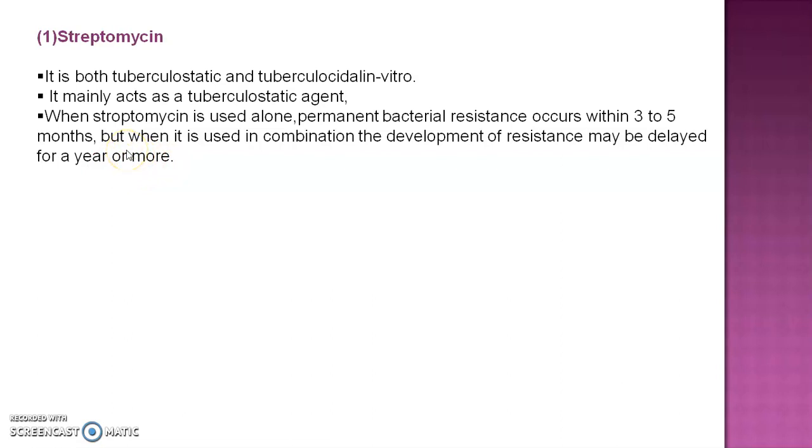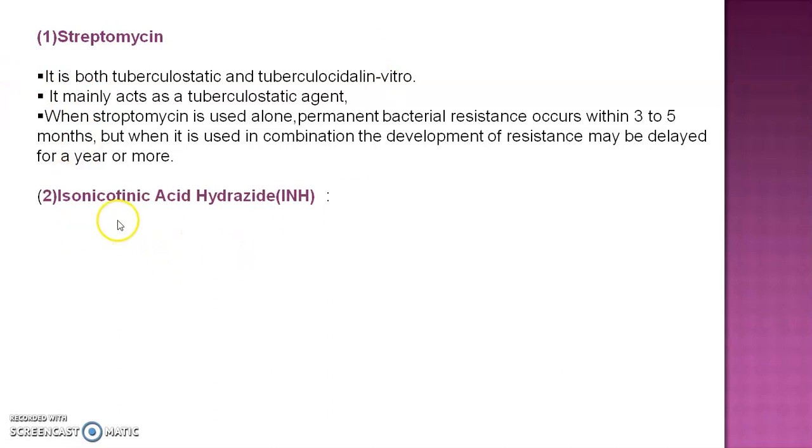That means when we use streptomycin singly in the treatment of TB, it may produce resistance within 3 to 5 months. But if it is used with other drug combinations, resistance may be delayed to a year or more.